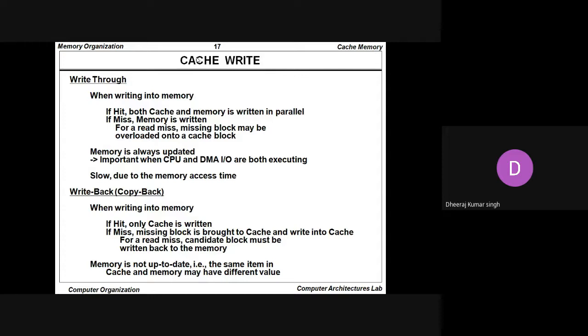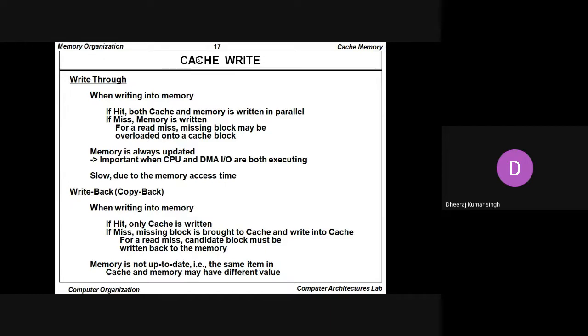Write through. When writing into memory, two situations in the cache write are there: either it is write through or it is write back. The write back is also known as the copy back. So whenever we want to write in the cache memory, one of these two situations will occur: either we are doing the write through or we are doing the write back. And write back is also known as the copy back.